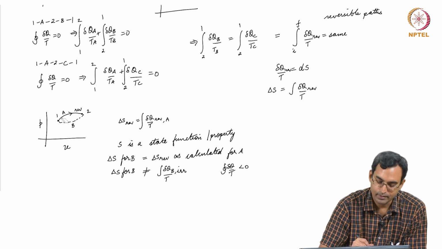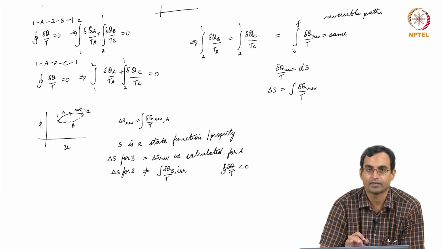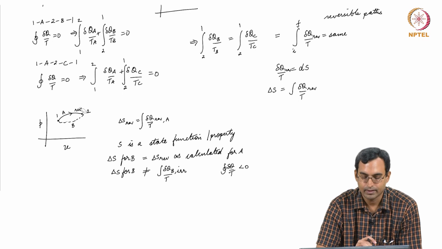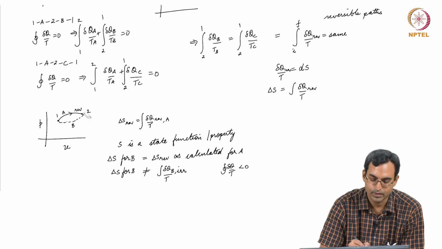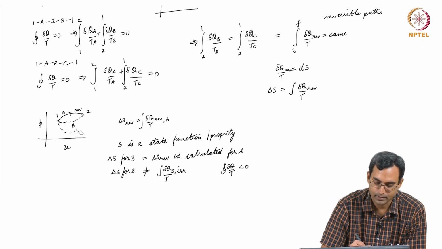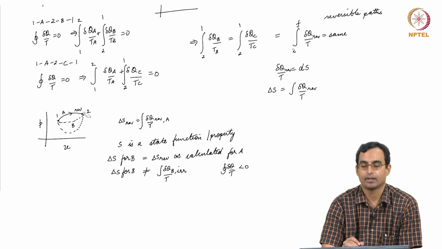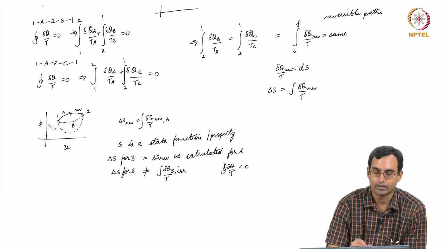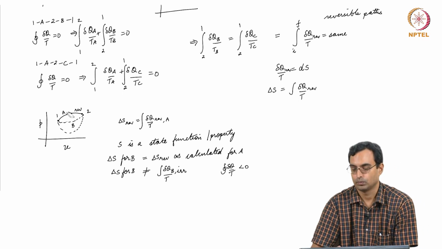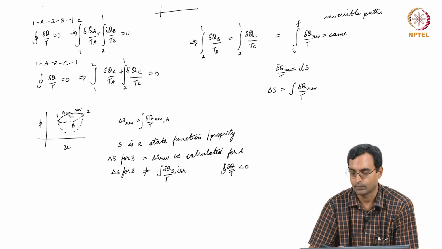But if I have any reversible path between any 2 points for which I want to find the difference in entropy, then I can find out the difference on that reversible path. For any other irreversible process between the same 2 points, the change in entropy is the same as for this reversible process 1 to 2. So, that is how we will find the difference in entropy for different processes.